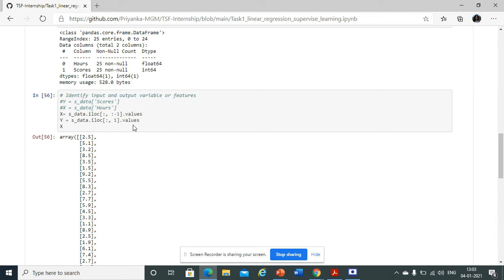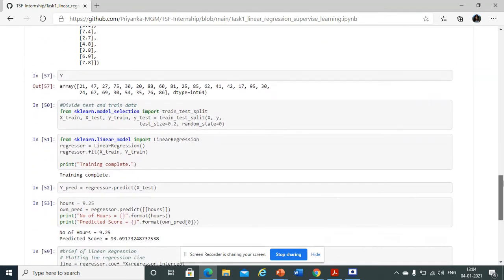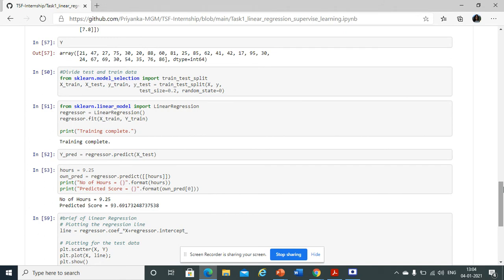Once you execute this command, you will be converting the values of x and y into a two-dimensional array so that you can execute further operations on it, because to execute linear regression it is necessary that your data should be in two dimensions. After doing all these things, we call the sklearn library, which is a very important library from a machine learning perspective.